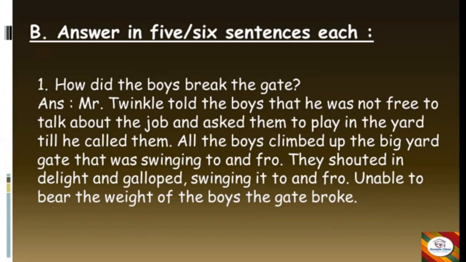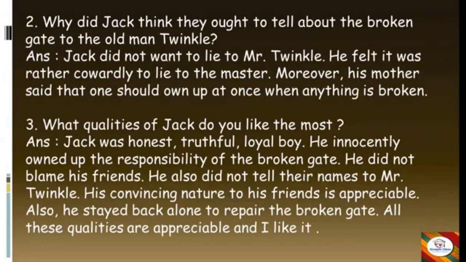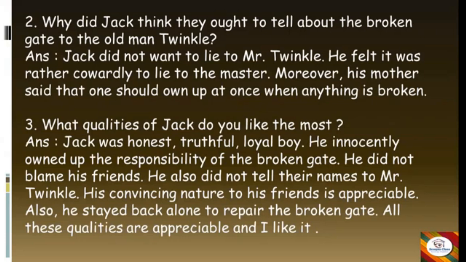Unable to bear the weight of the boys, the gate broke. Okay, next. Why did Jack think they ought to tell about the broken gate to the old man Twinkle? Answer: Jack did not want to lie to Mr. Twinkle. He felt it was rather cowardly to lie to the master. Moreover, his mother said that one should own up at once when anything is broken.